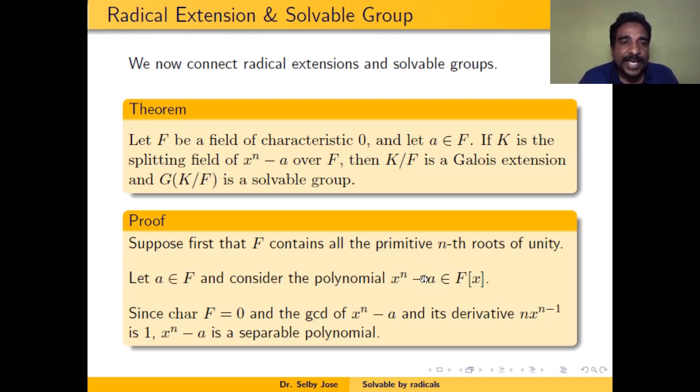And you know that the characteristic of F is 0, so n x^(n−1) is 0 only for x equal to 0. That means 0 is the only root of n x^(n−1). But 0 is not a root of x^n − a. That means the GCD of x^n − a and its derivative is 1, coprime. Therefore, we know that x^n − a is a separable polynomial.